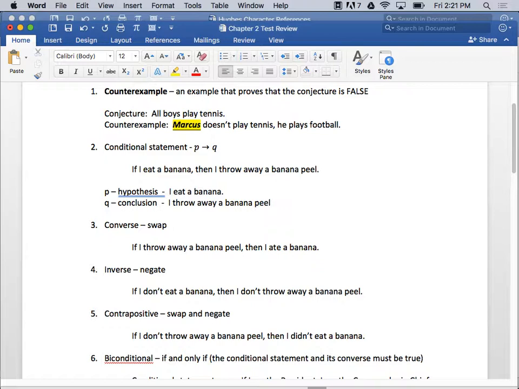I think we're pretty good on this, but remember, it could be of different forms. For instance, I could say, I only go to the movies if my friend goes with me. What's the hypothesis? Go to the movies? My friend goes with me? Why? Because if is there, because if is after that.